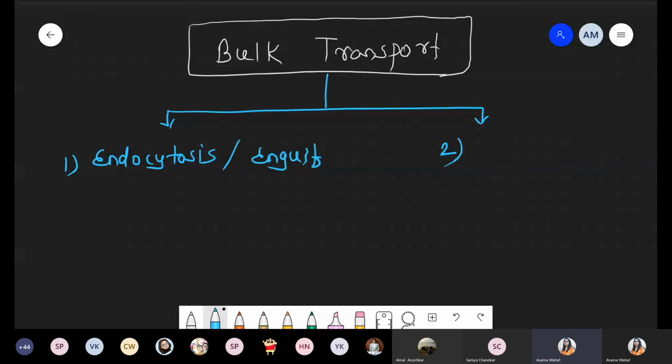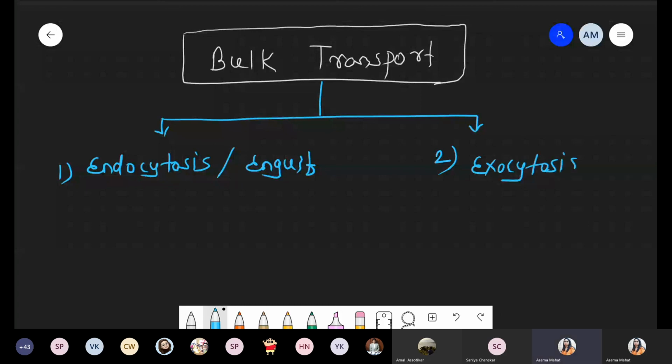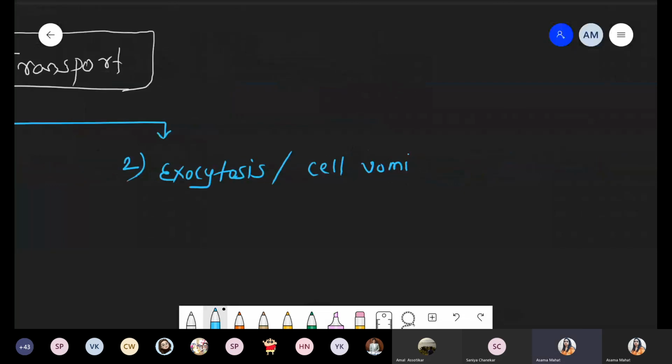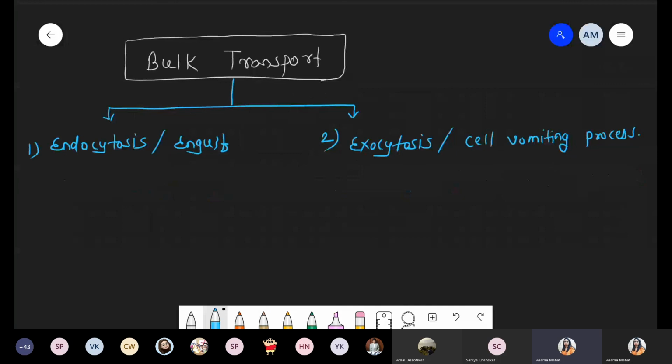Another, the second process, is exocytosis, that is release to the outside. That's why this process is also called the cell vomiting process. Cell vomit कर रहा है. So these are the two methods involved in bulk transportation.